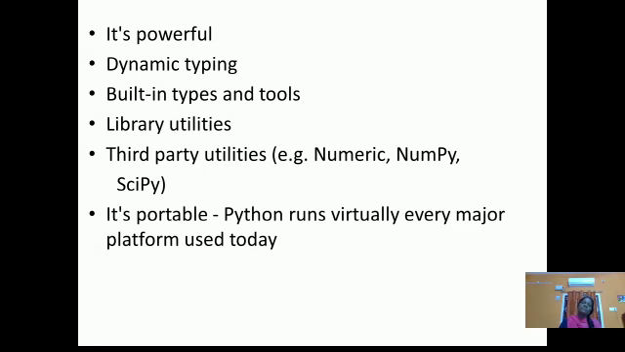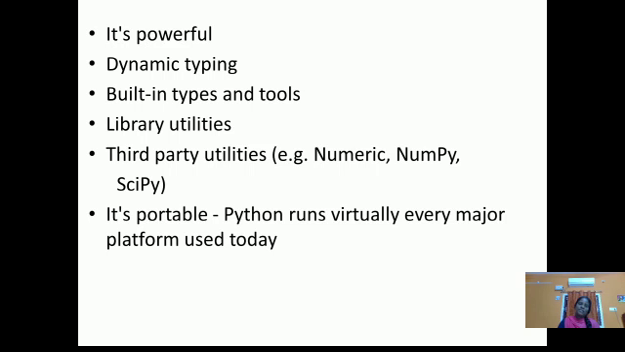There are two types. One is called static typing and another one is dynamic typing. Static typing examples are Java, C++. For dynamic typing, the example is Python. It supports built-in types and tools, library utilities, and also third-party utilities, for example Numeric, NumPy, SciPy. And finally, it is portable, so you can run it on any platform. That's why it is called a portable one.